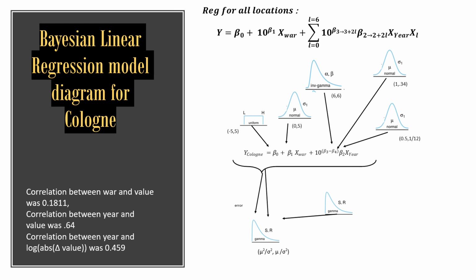And so that way we can see how the value of Cologne changes based on if war is happening and based on what the year is. And then finally we have the errors set to a gamma distribution, because I think that's the common way to do things in that sense, and it seems flexible.